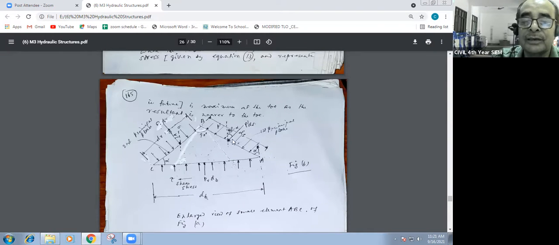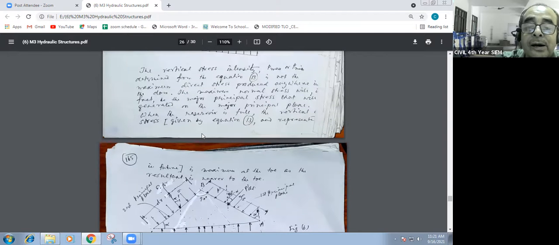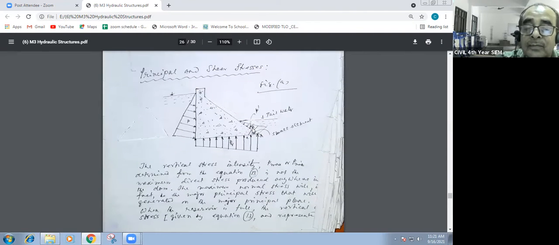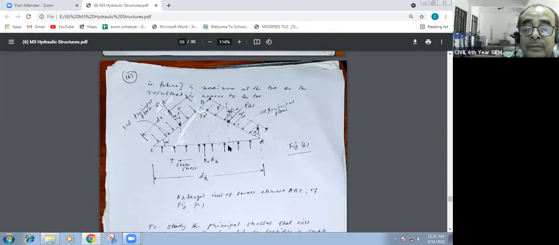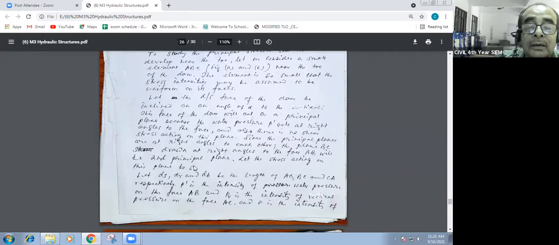The P dash acts at 90 degrees everywhere. Here also, this is alpha, the inclination with the vertical. This is the tailwater, P dash. And it is the upstream water pressure, P. And PV is the uplift pressure. And then AB will be the second principal plane.